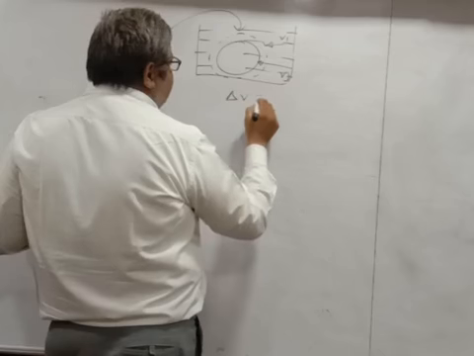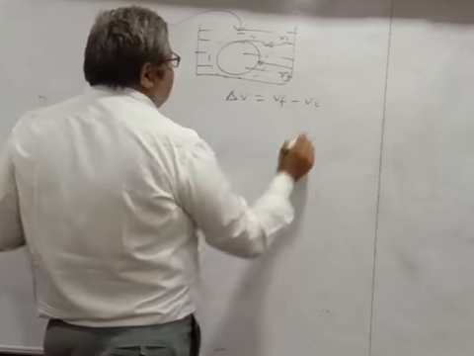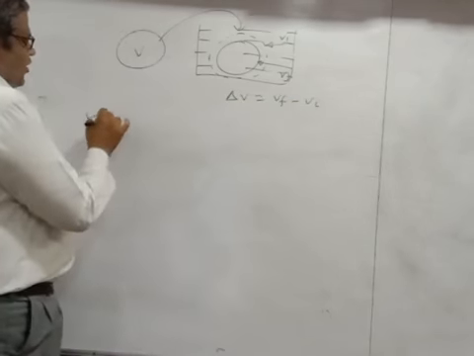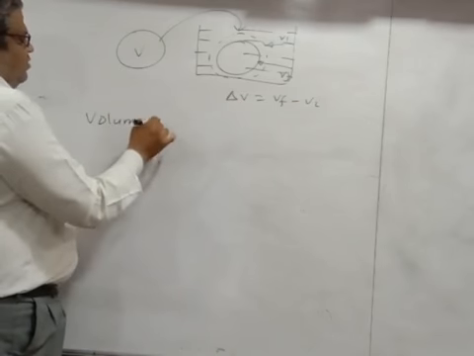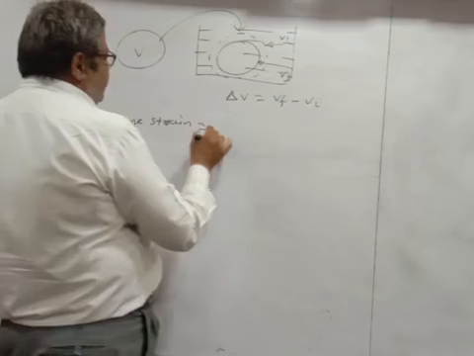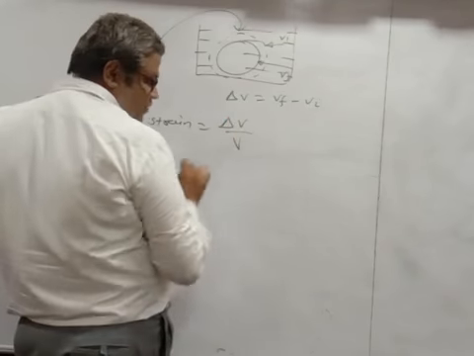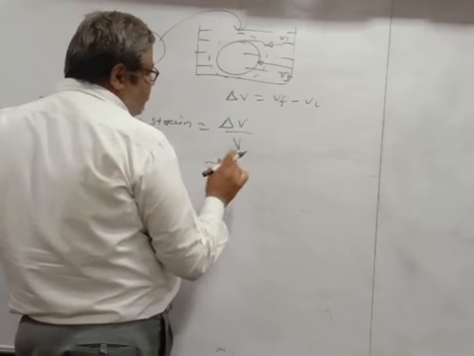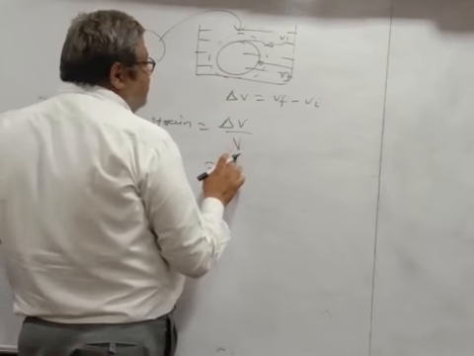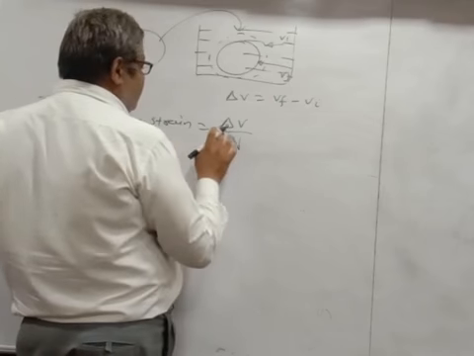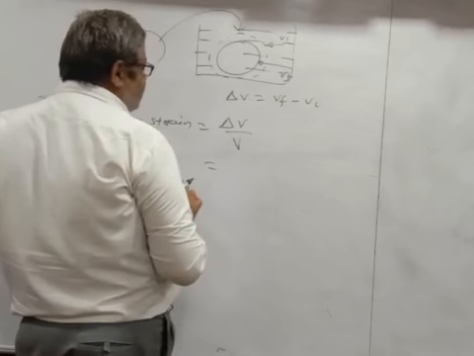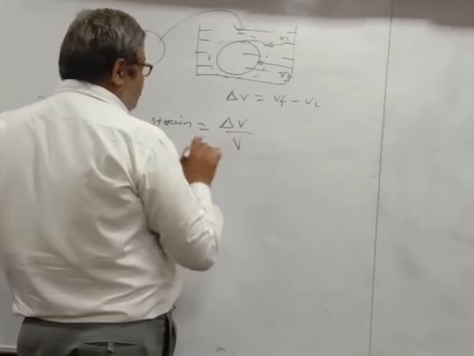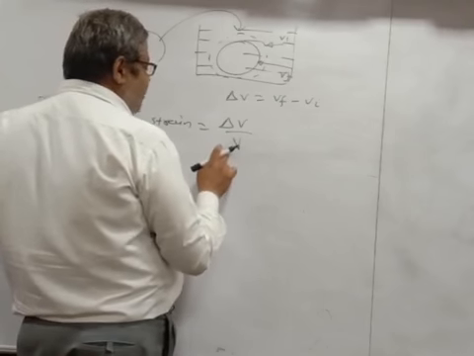So delta V is equal to Vf minus Vi. So here volume strain is defined as delta V by V. So delta V is equal to Vf minus Vi upon V. So delta V by V is known as volume strain.